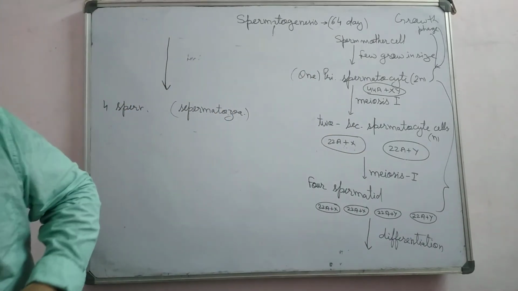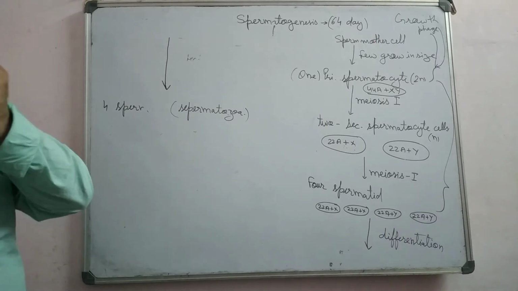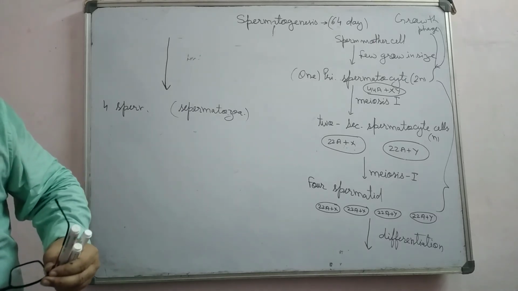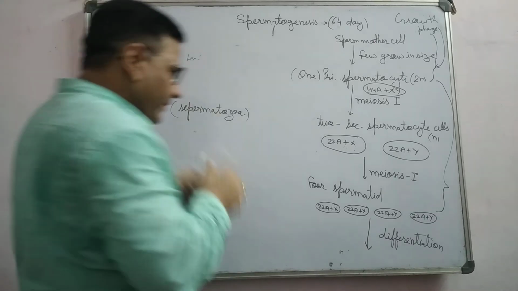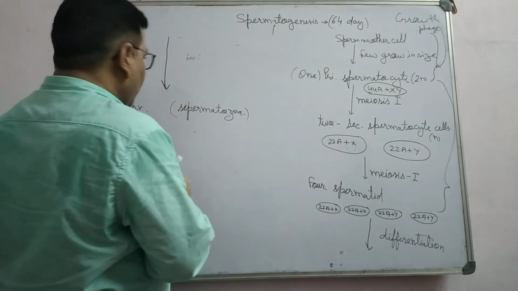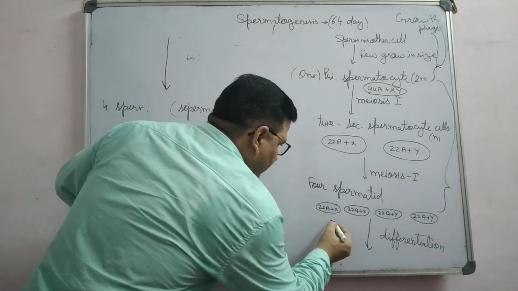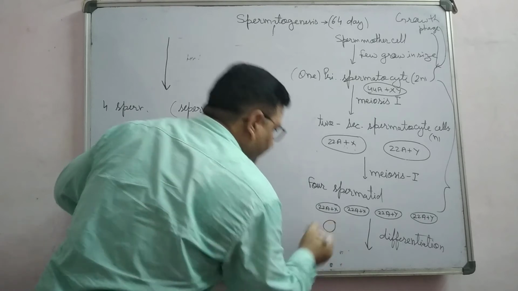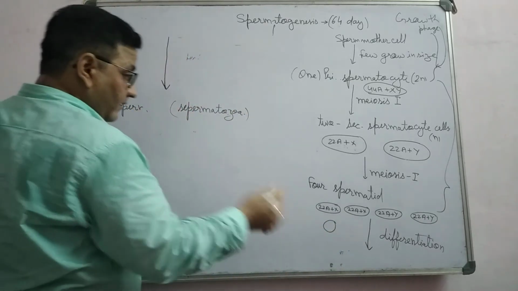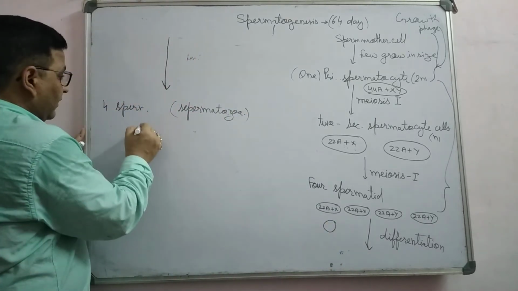What happens in the differentiation? First we have to know. First they form the sperm.